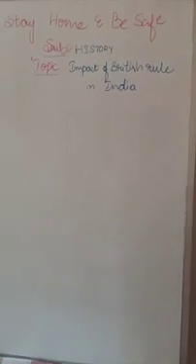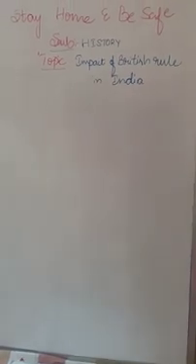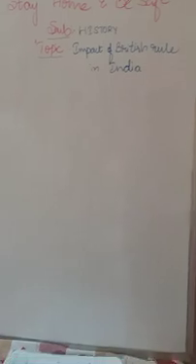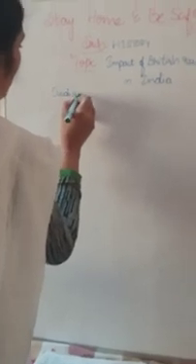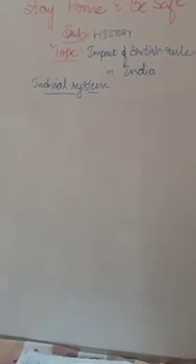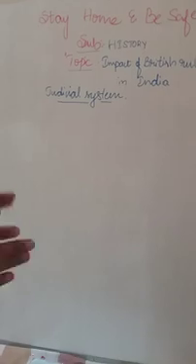Let us know what rules and regulations the British implemented in the judicial system. Judicial system means the law or a legal argument. Judicial system is nothing but the law here. So the British implemented rules for easy law, to make a rule in India.